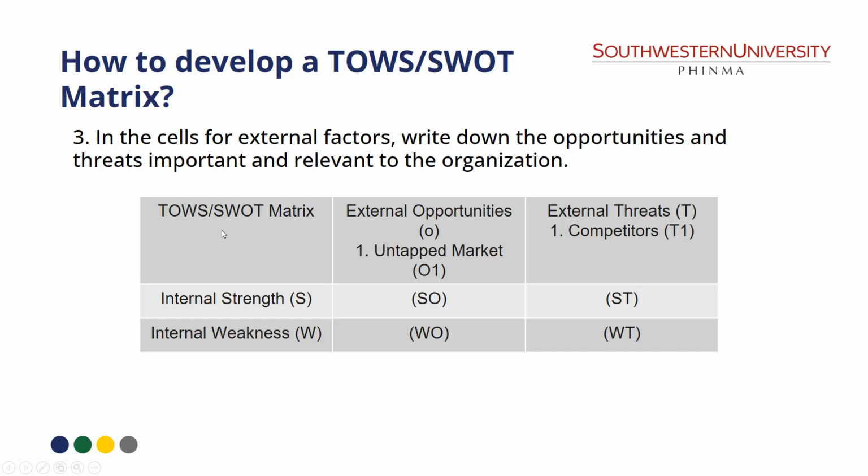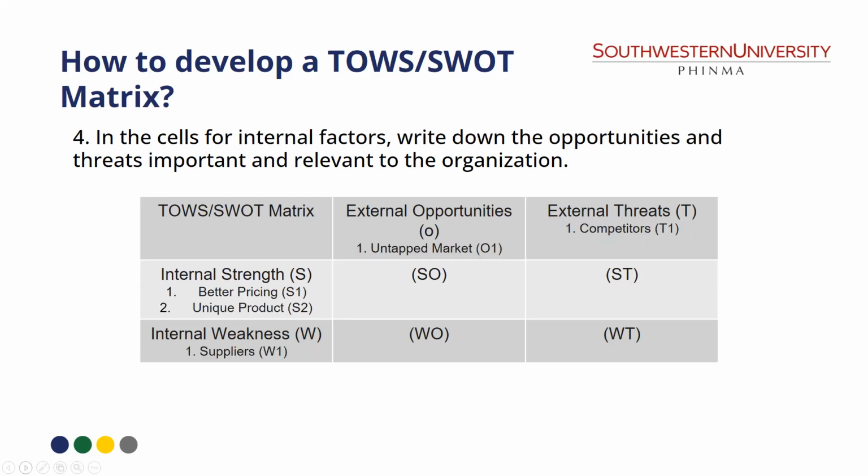Next, in the cells for external factors, write down the opportunities and threats, important and relevant to the organization. As mentioned kanina, opportunities natin, we have untapped market, and I labeled it O1, Oscar 1. The threats, ang sinulat natin kanina, is the threat of new entrants or the threat of new competitors, which we labeled T1 or Tango 1. Next, of course, nalagay natin yung strength and weakness. As mentioned parang kanina, we need to label it S1, S2, kung gaano karami yan, S3 for S5, W1, W2, W3.